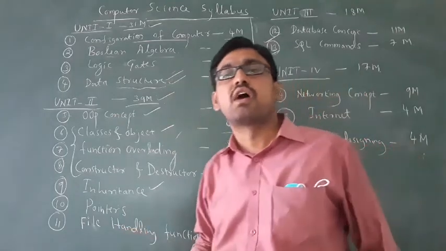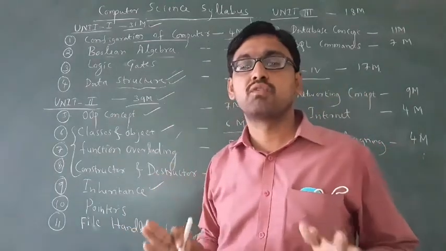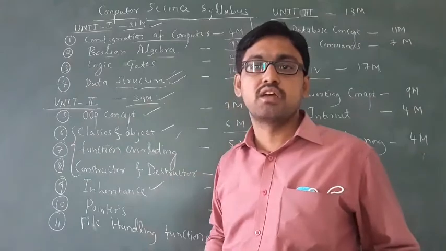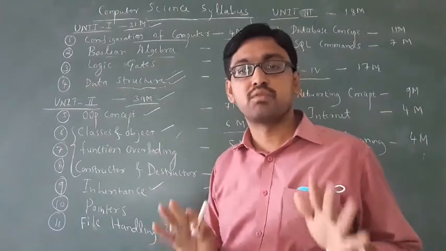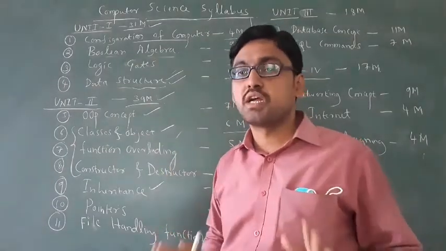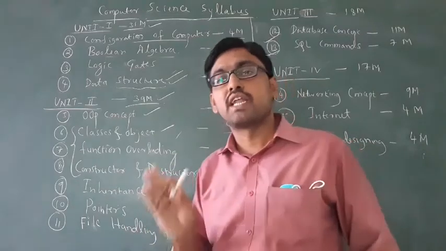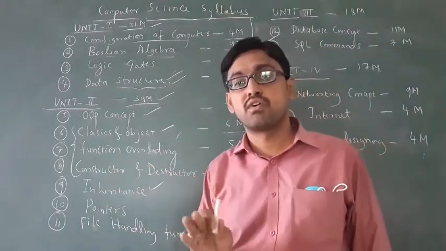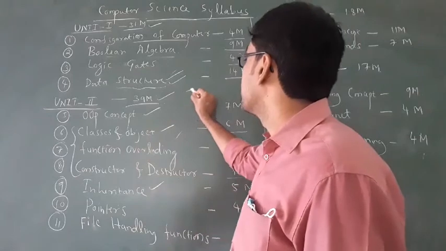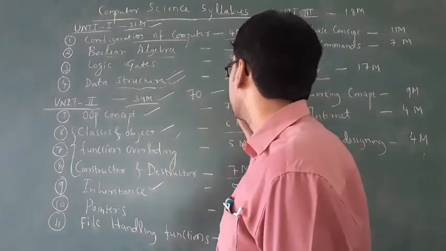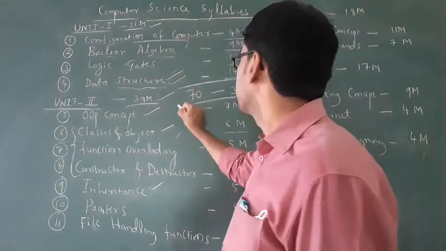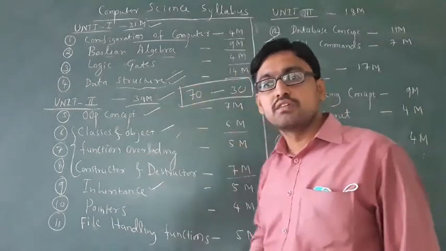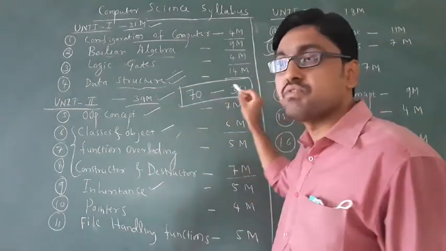You have up to 10 programs only for lab purposes, and you have to practice these 10 programs. It carries 30 marks for lab. So 70 marks for theory and 30 marks for lab.